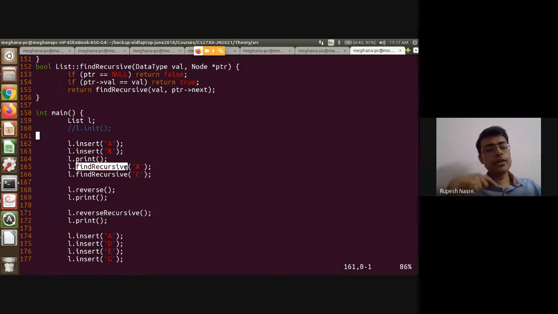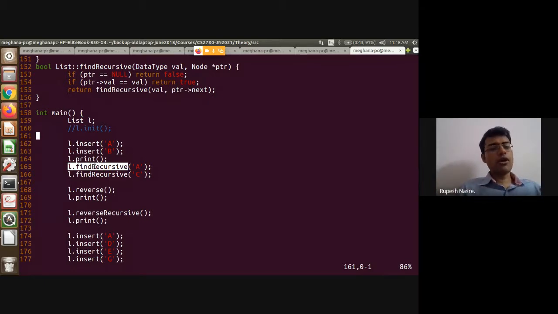Well, from main I call find recursive, but internally I call another recursive function, and I'll show you. So this find recursive is not actually a recursive function. Although the name suggests it, it is just a one-time call, but internally it calls its own auxiliary function using head as the pointer, and that will help you do a recursive call, right?